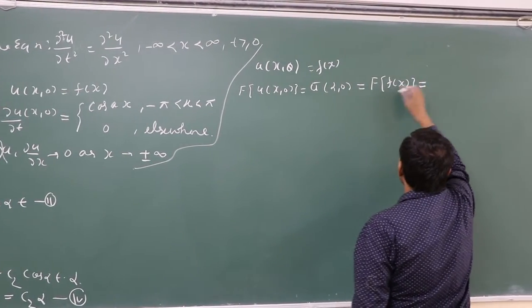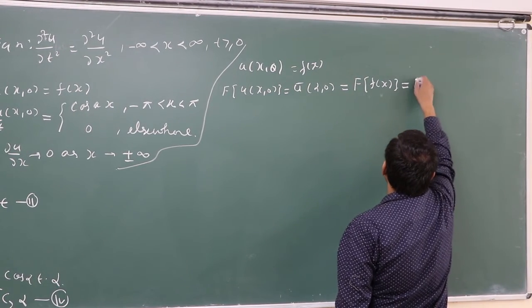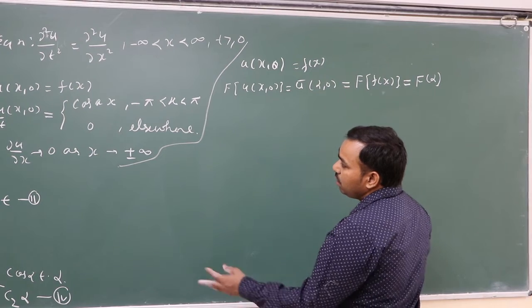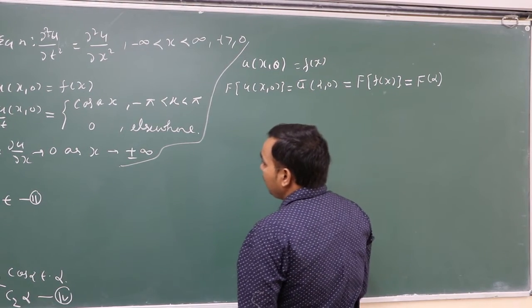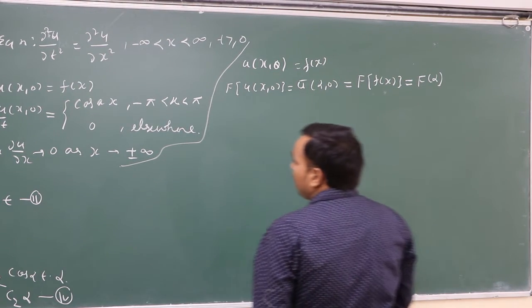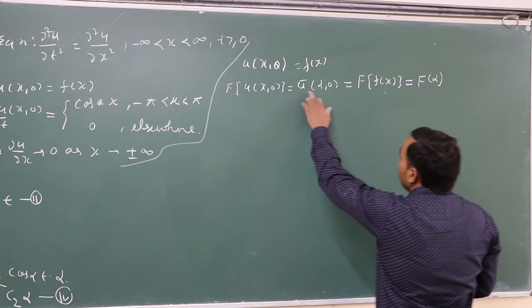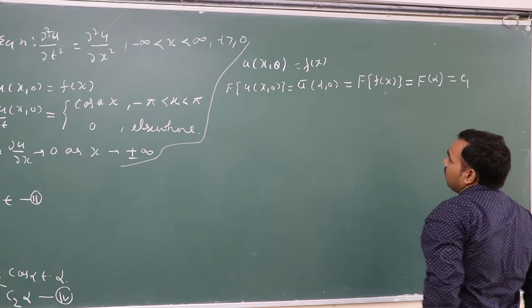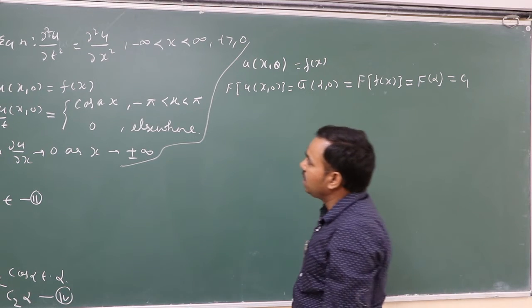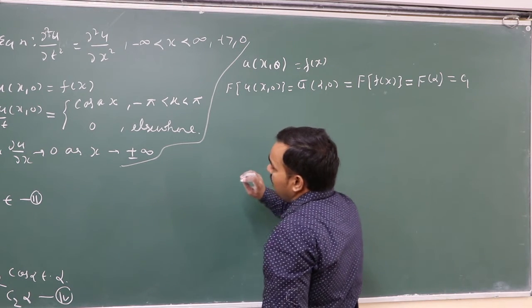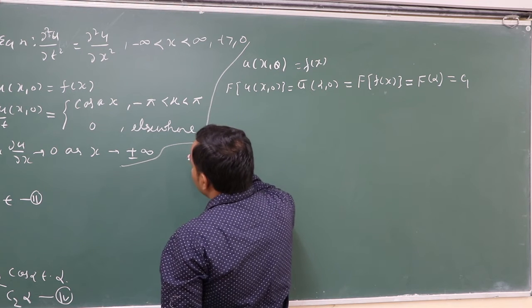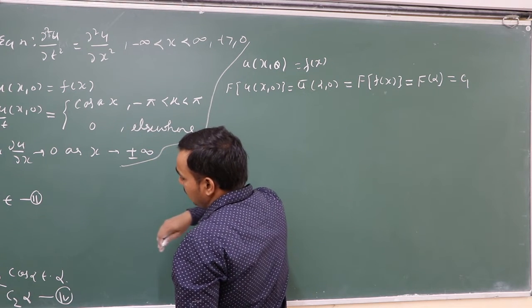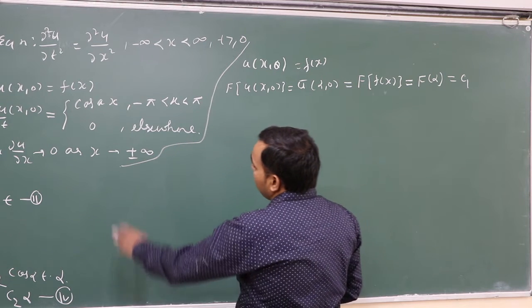If we write the Fourier transform of f x as f alpha, you see from 3, u bar alpha 0 equals c1, so u bar alpha 0 equals f alpha, that is equal to c1. So we simply get the value of c1. Now for finding the value of c2,